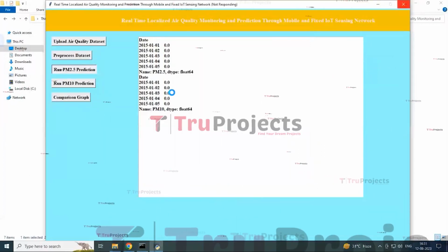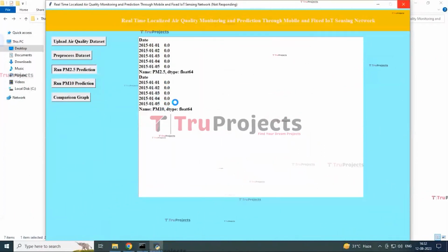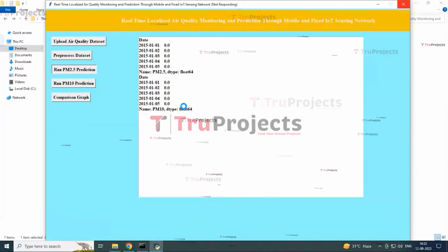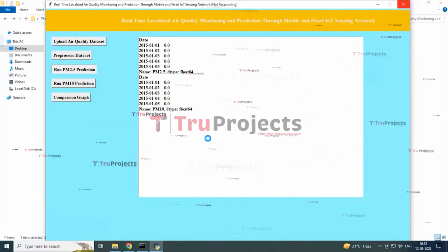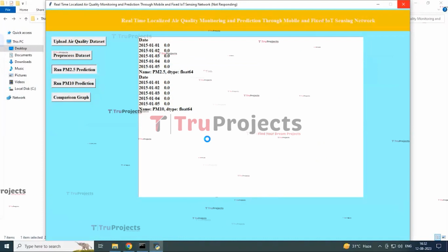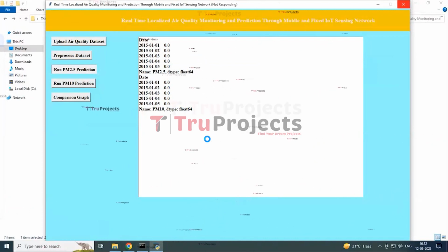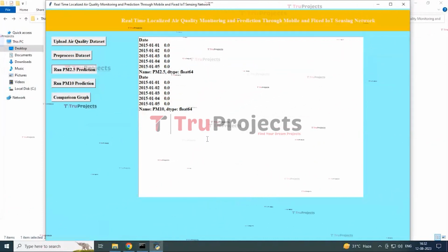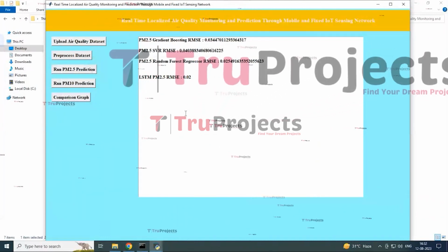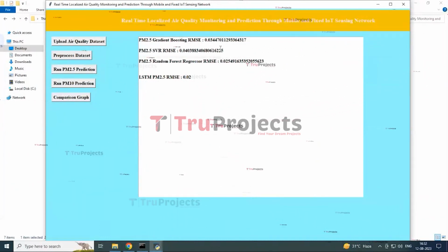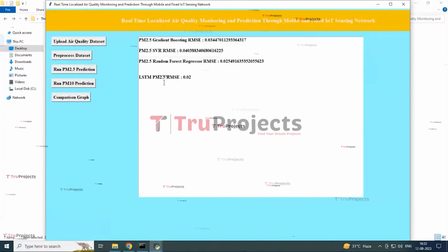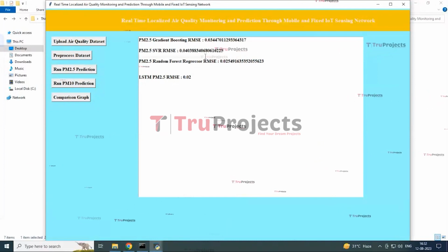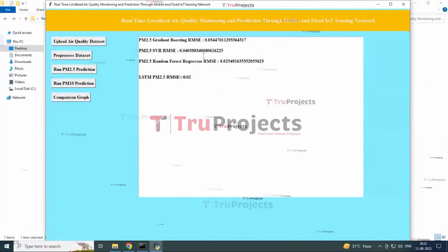Now minimize this graph and you can see here on the graphical user interface the existing algorithms. By using the 4 algorithms, PM2.5 will be predicted on the graphical user interface. So this is mainly used for the next 30 days prediction values. You can see here the graph of gradient boosting, support vector regression, random forest regression, and long short-term memory algorithm. These are not the accuracy but the RMSE score errors.